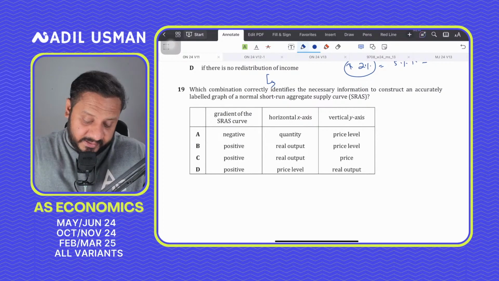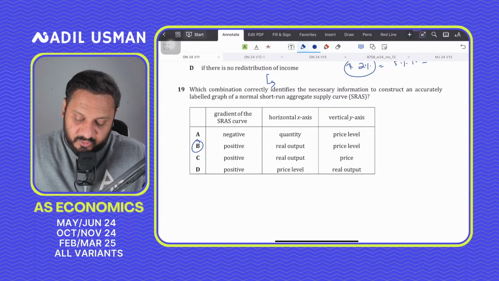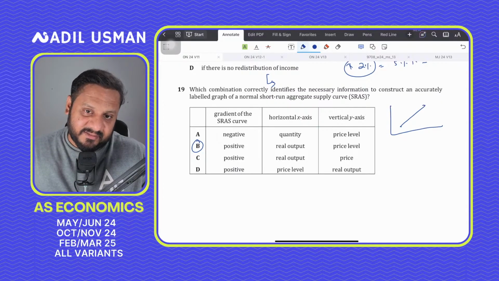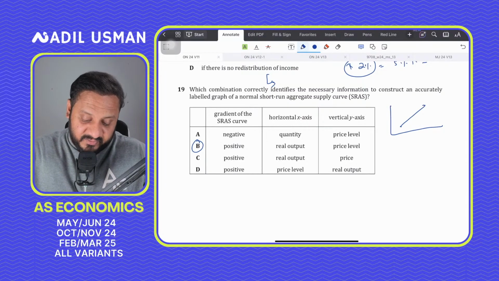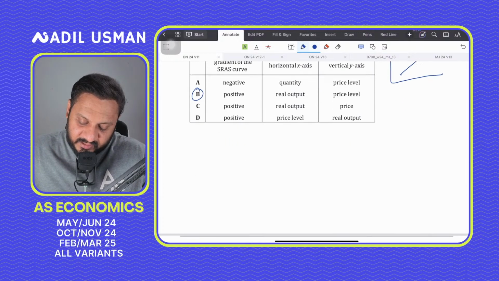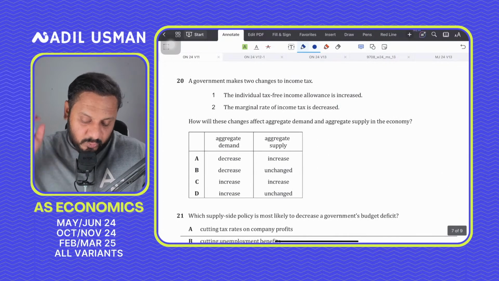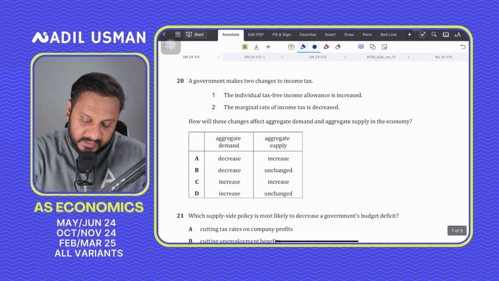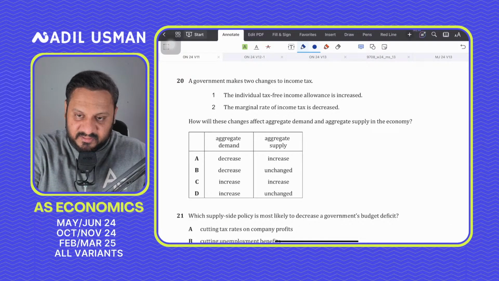Question number 19, the correct answer would be Bravo, because the short-run aggregate supply curve is upward sloping. The fact that it's upward sloping means that it has a positive gradient. On the horizontal axis, you measure output and price level on the vertical. Moving forward, the government makes two changes to income taxes. The individual tax-free income allowance is increased.